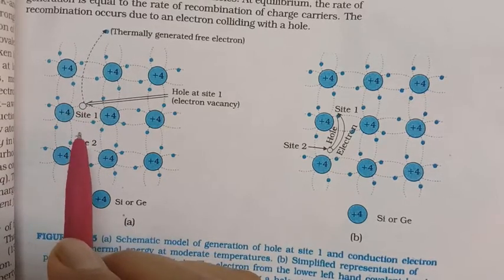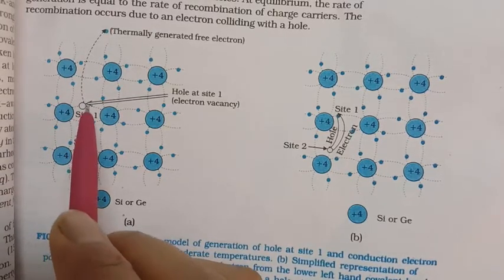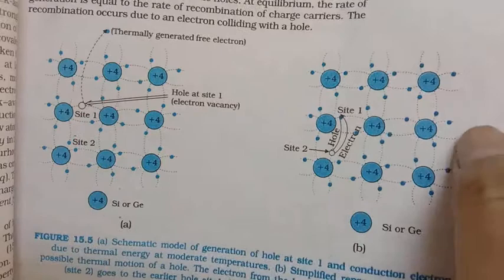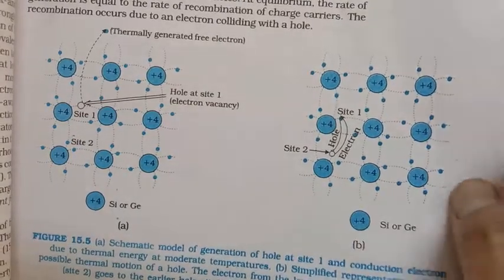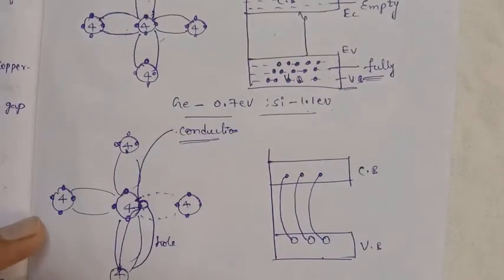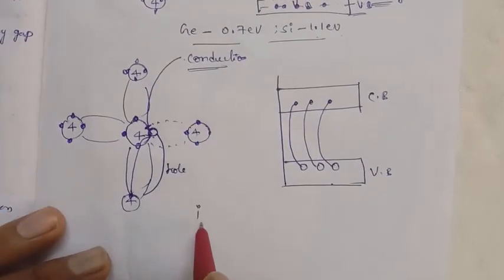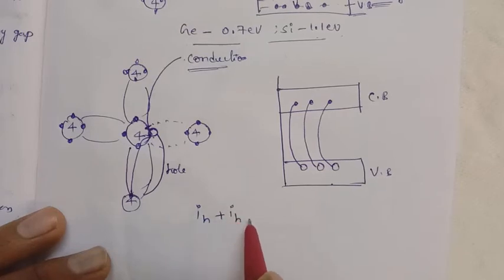The current due to holes is called IH, and the current due to electrons is called IE. So due to holes that is IH, due to electrons that is IE, and the sum is the total current.